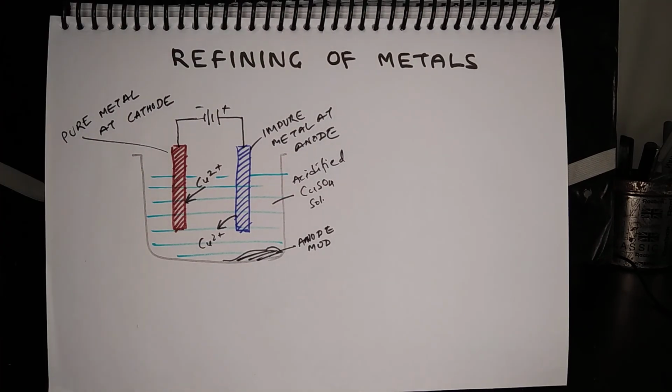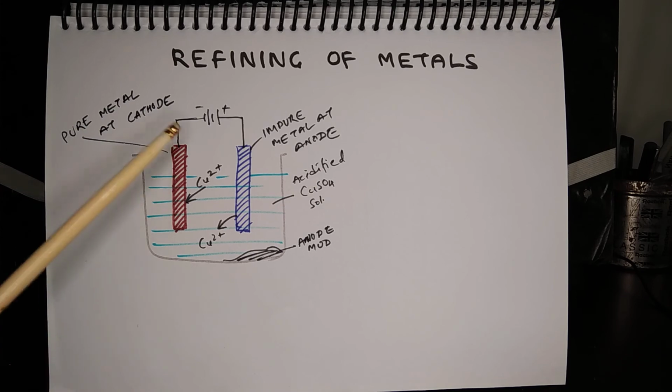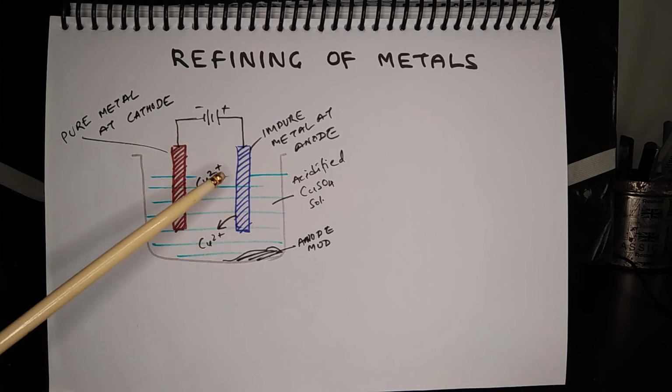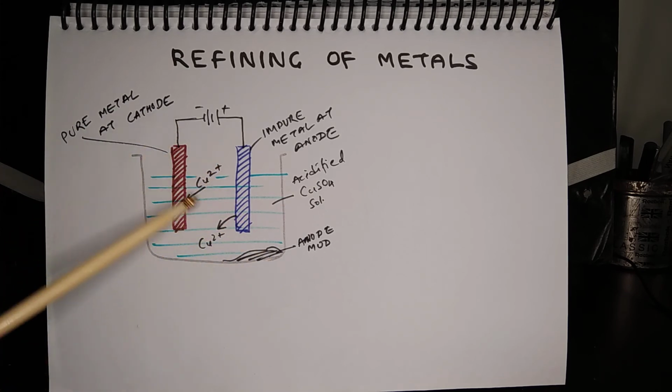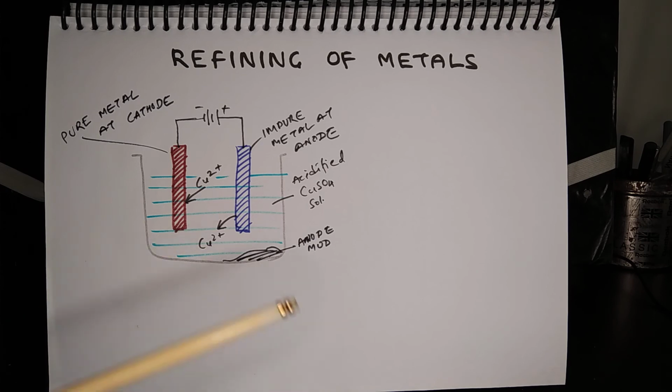This picture shows the refining of metals. Here I have taken one example, that of refining of copper. Other metals are also refined in the same way. The anode is made up of the impure metal and a thin strip of pure metal is made the cathode. A suitable solution, in this case acidified copper sulfate solution, is used as electrolyte.